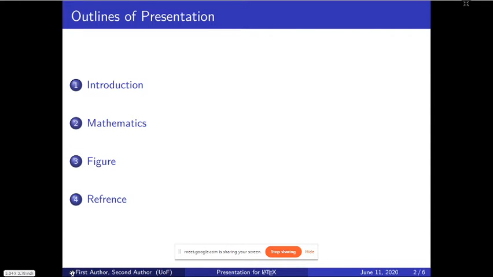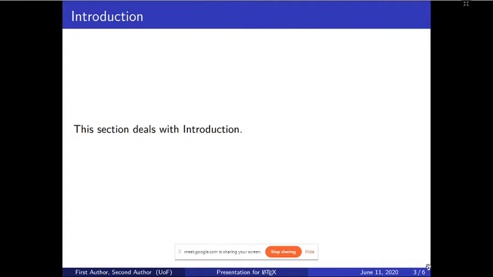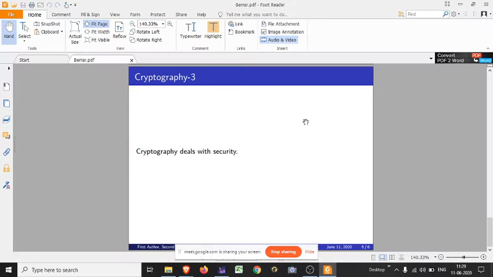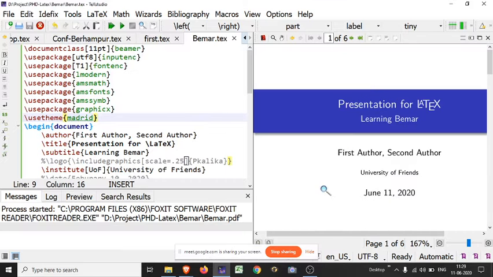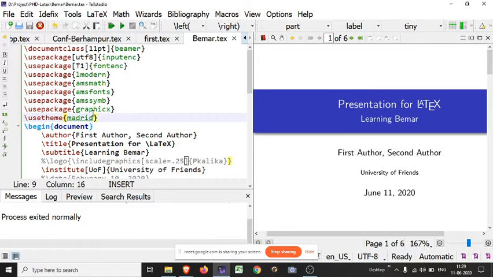Look here, there is first author, second author, and the short form of the institute name, which was not shown earlier. This is the title of the presentation, this is today's date, and this is the slide number, means currently we are at the second page and the total is 6 pages. This is our introduction page, and this is first, second, third, something I have written here.